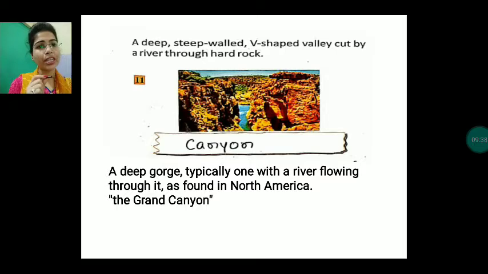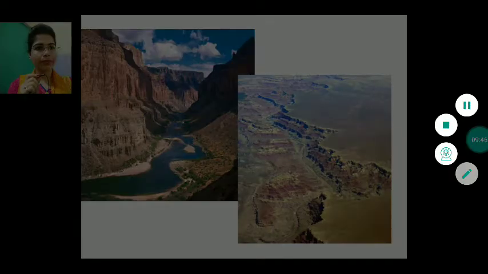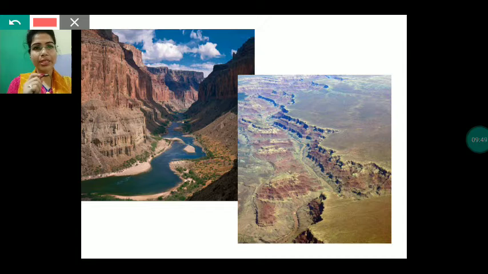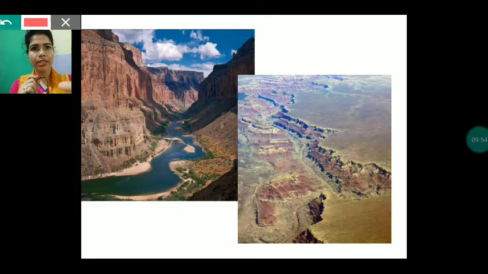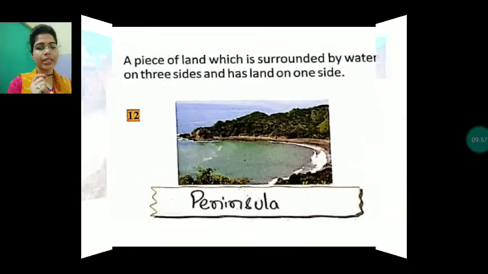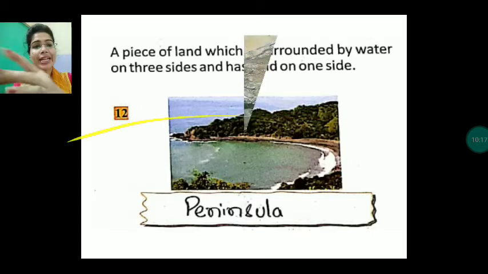So a canyon is a deep gorge, typically one with a river flowing through it, as found in North America, where the Grand Canyon is an example. It looks like this. When rivers flow, the river has cut the bank and the bed, and in this way such landforms are formed. That is a canyon. Peninsula: a piece of land which is surrounded by water on three sides and has land on one side. Children, we have learned about the island. An island is surrounded by water on all sides, but a peninsula is surrounded by water on three sides, and on one side it is connected with land.